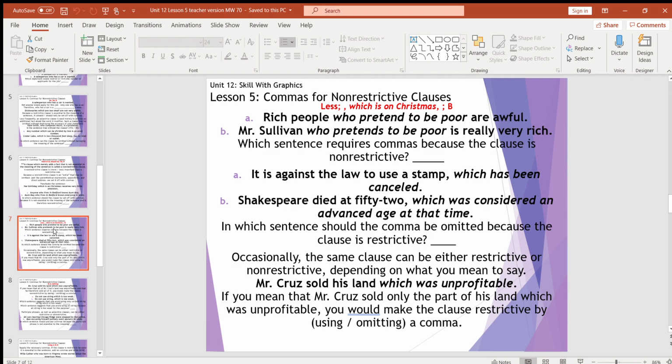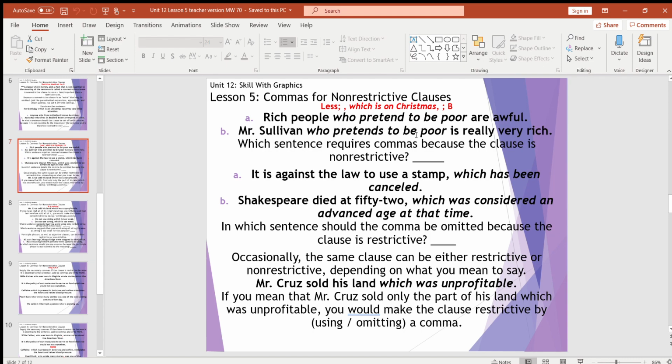It is B. Alright, so, rich people who pretend to be poor are awful, versus Mr. Sullivan who pretends to be poor is really very rich. So we've got rich people are awful versus Mr. Sullivan is really very rich. Which sentence requires the commas because that clause is non-restrictive? It is B. The fact that he pretends to be poor isn't changing the fact that he's very rich. Whereas not all rich people are awful, just the ones who pretend to be poor are awful.